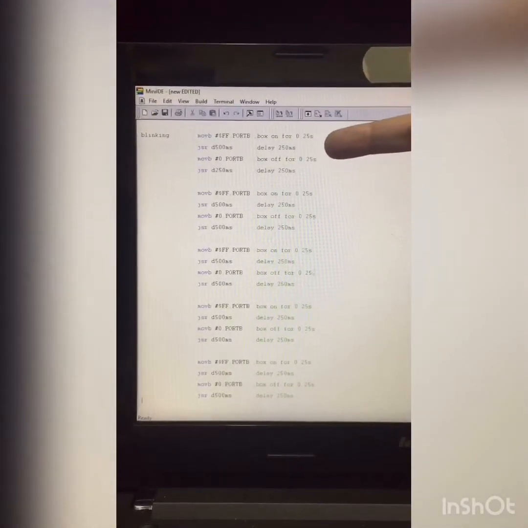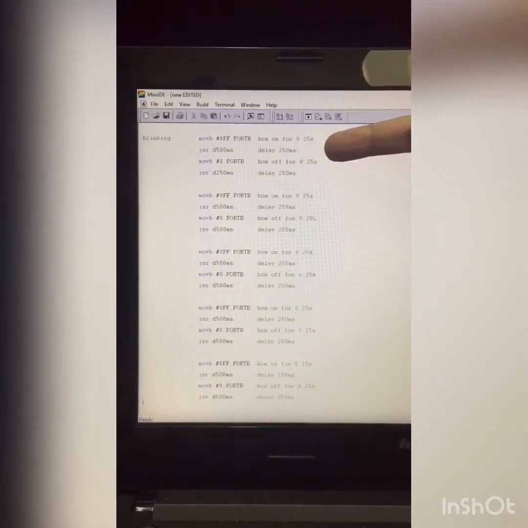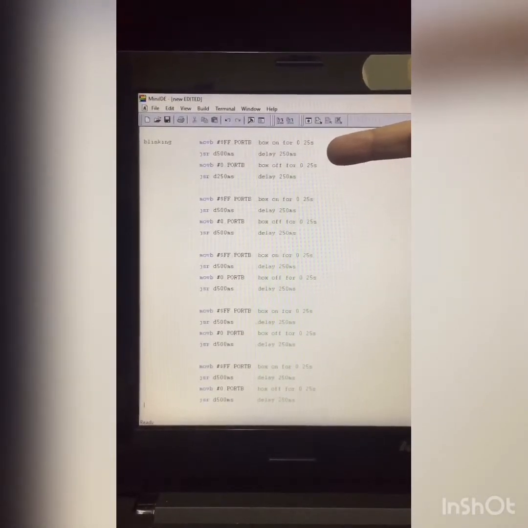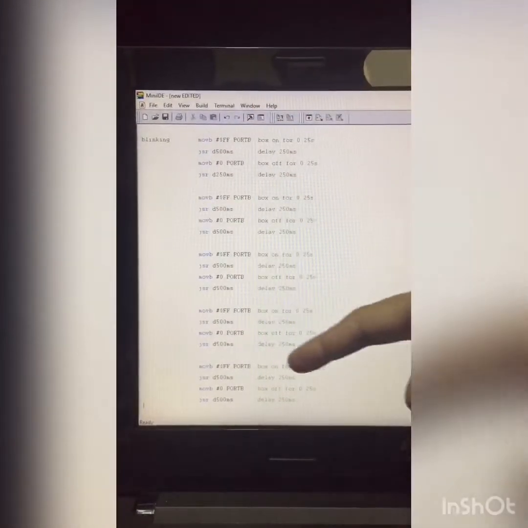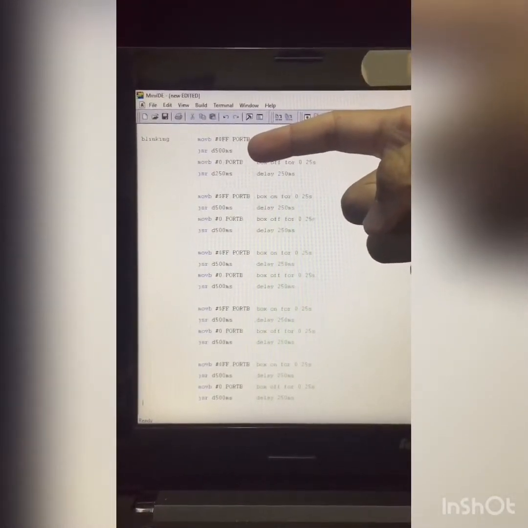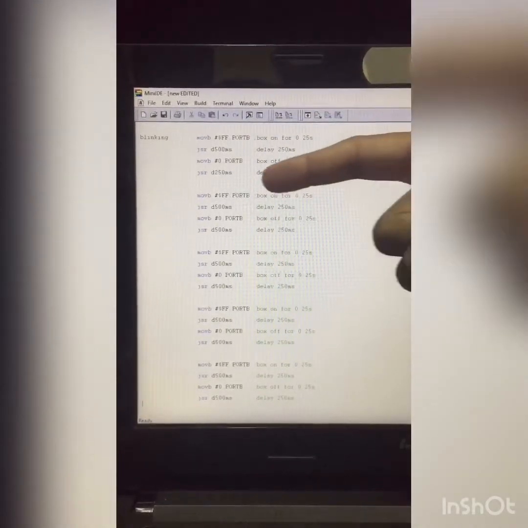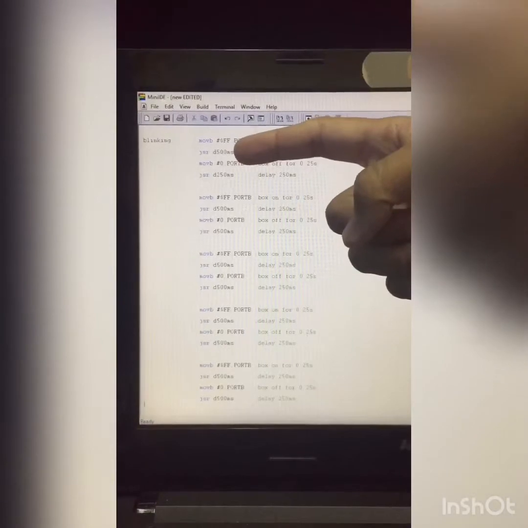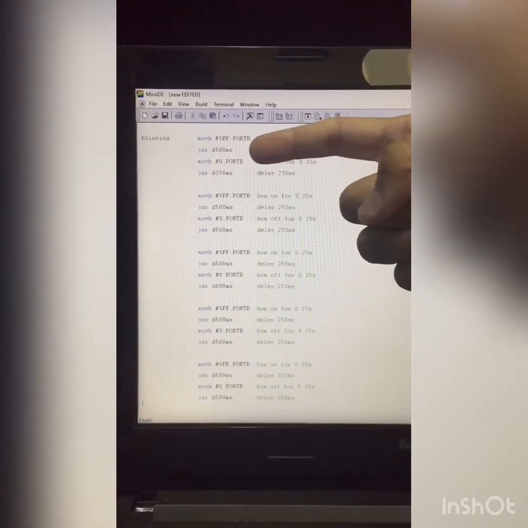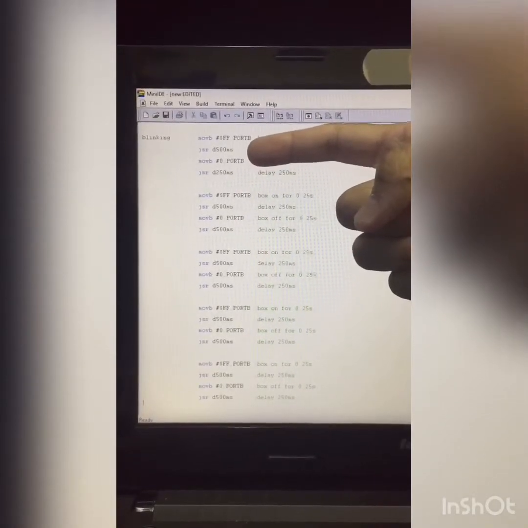Next is JSR. JSR is the calling function. Let me make an analogy: the blinking is the mother, all of this is the mother, and the D500 millisecond is the son, and JSR is the calling function where the mother will call the son. And JSR D500 millisecond is a function of delay 500 millisecond.